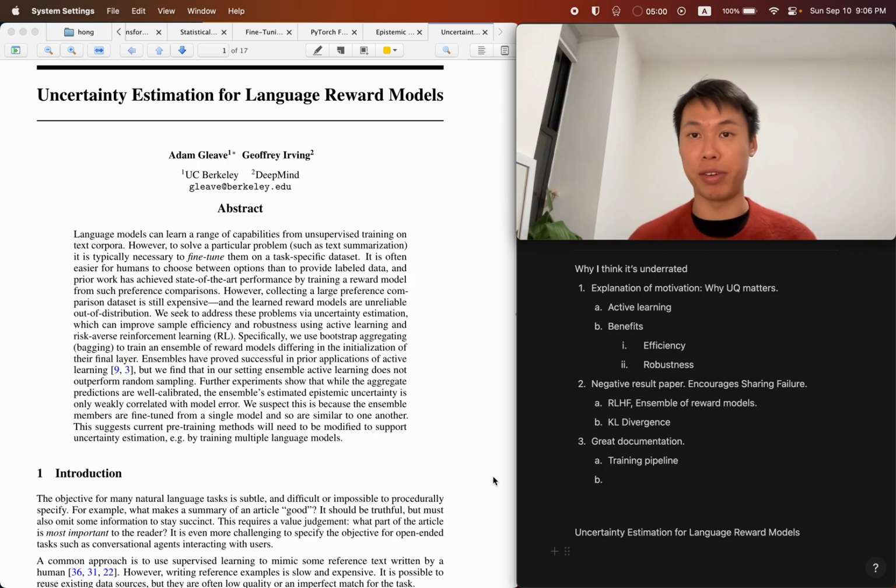So on the first reason, explanation of motivation, as a Malaysian, as I've written in my essay as well, I truly believe that distribution robustness and mitigating harms of distributional shift is very important as we build systems that impact more and more people throughout the world.